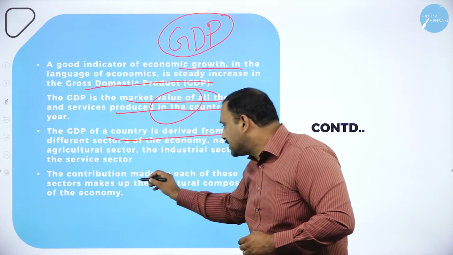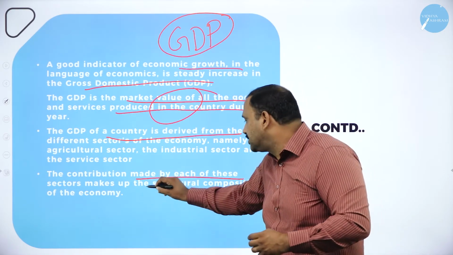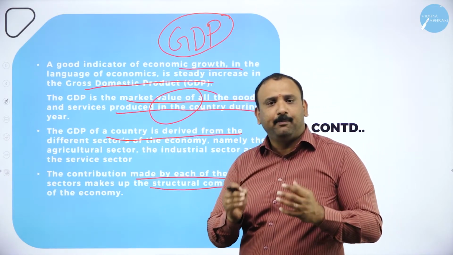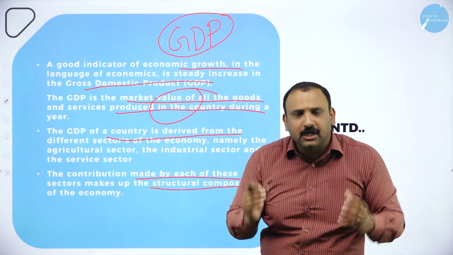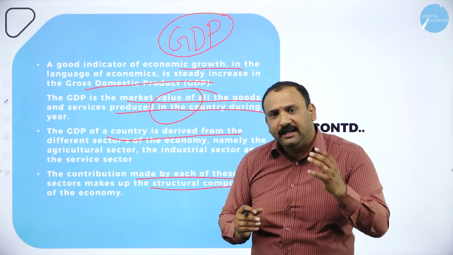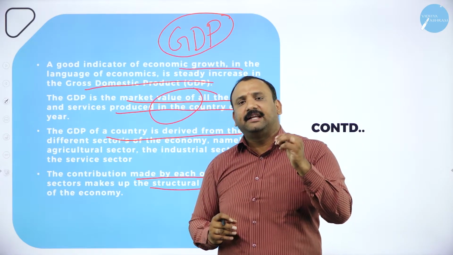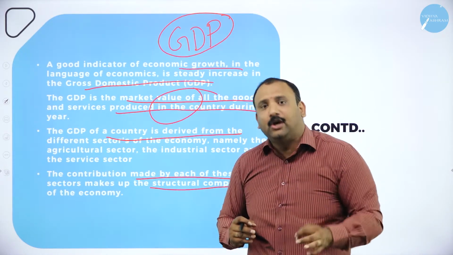The contribution made by each of these sectors makes up the structural composition of the economy. So GDP is the backbone of the country. The structural outlook of GDP is given by each one of these sectors. Each one of these sectors is like a part of the human body, and any part of the human body is equally important.